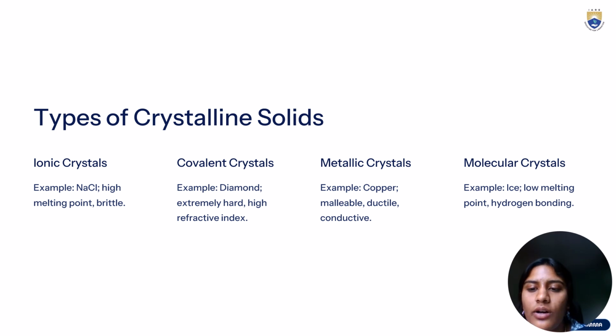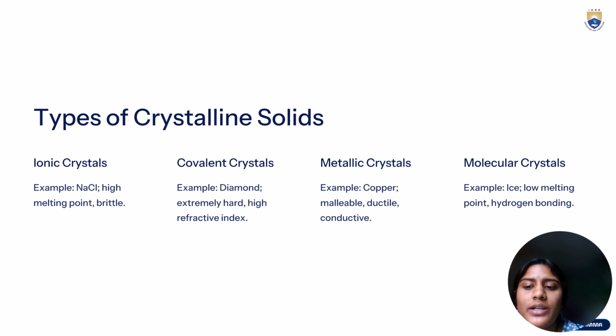Types of crystalline solids. Crystalline solids can be classified based on the forces between the building blocks. These can be named as ionic crystals, covalent crystals, metallic crystals, and molecular crystals. So how can we define crystalline solids? Crystalline solids can be classified based on the forces between the building blocks.